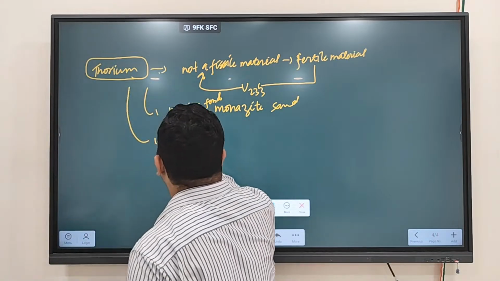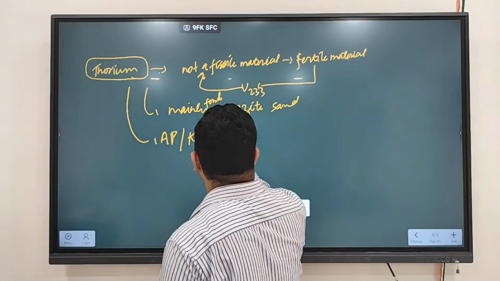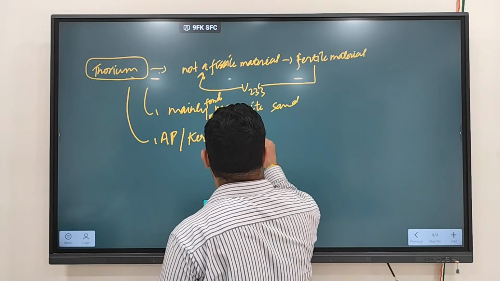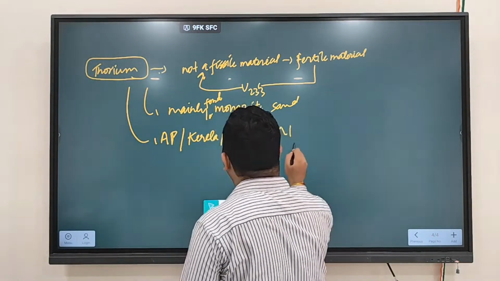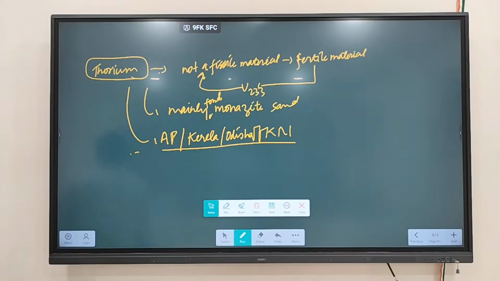Odisha, Karnataka. All these have thorium reserves. All these have monazite sand. So you will find it in Kerala, Karnataka, and Odisha. You will find thorium in all these regions.